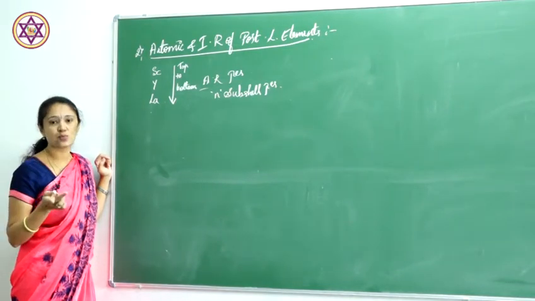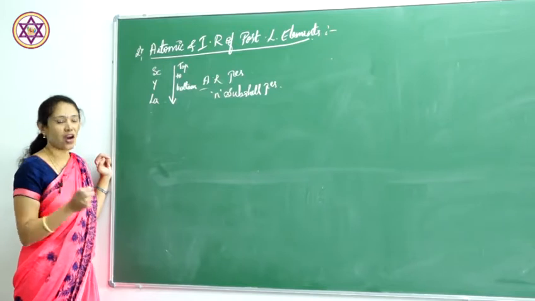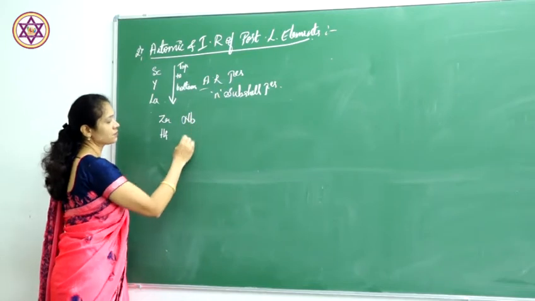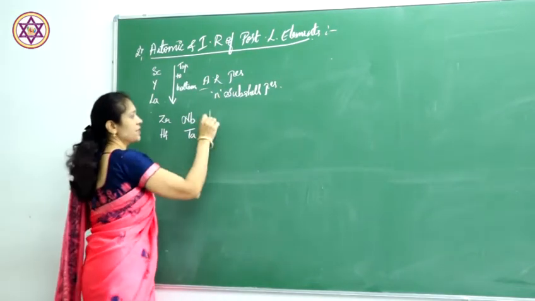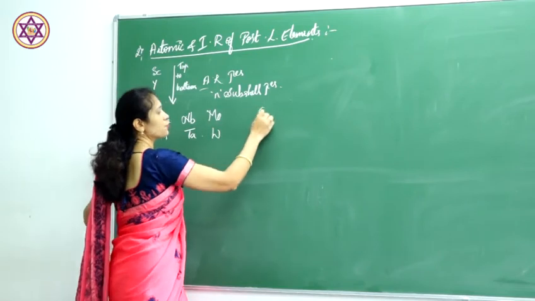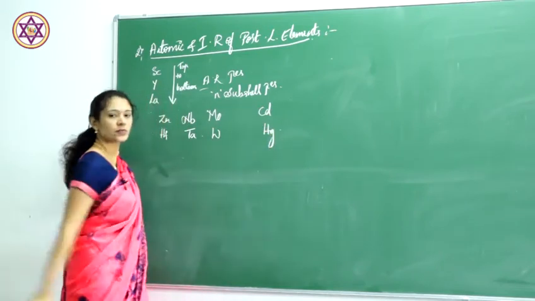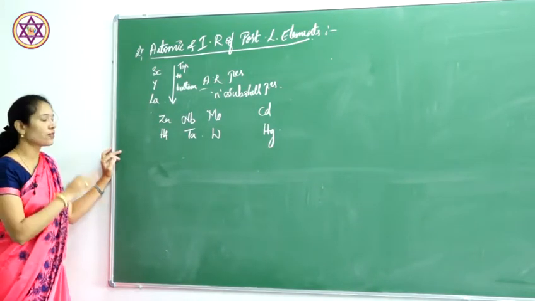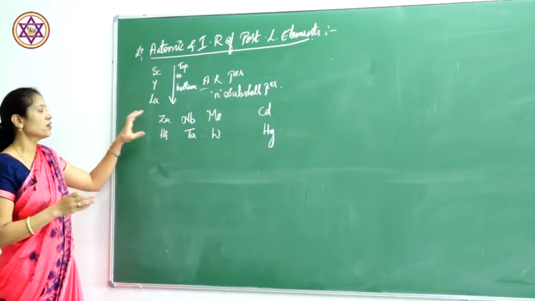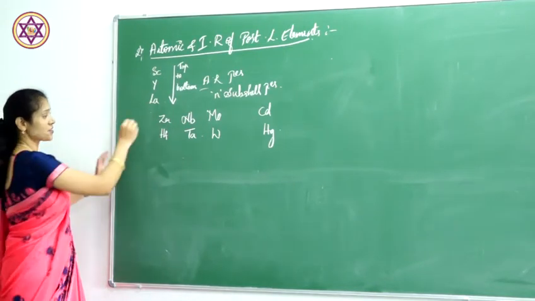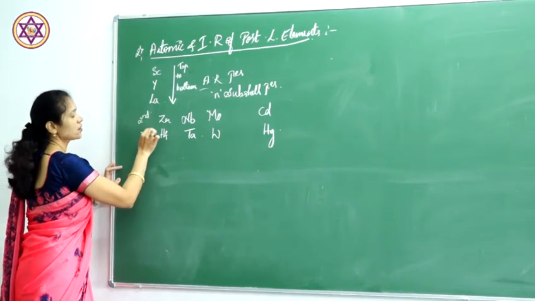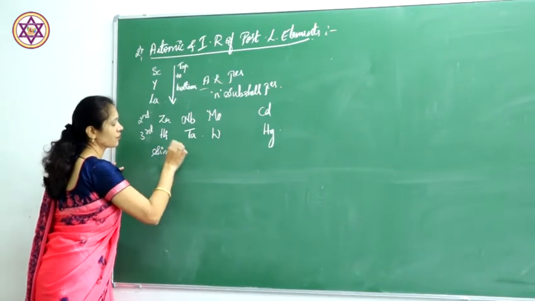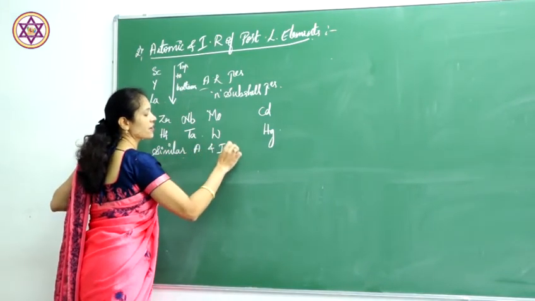Coming to the second series, zirconium and hafnium, niobium and tantalum, molybdenum, tungsten, up to cadmium and mercury. When I move to the second and third series, you will find that they show similar atomic and ionic radii.